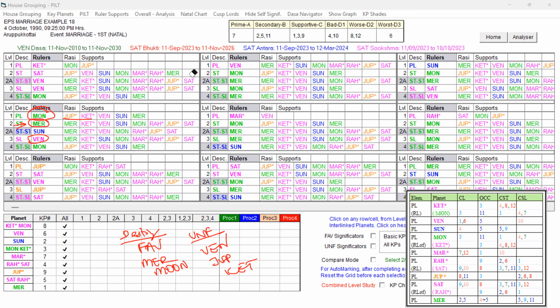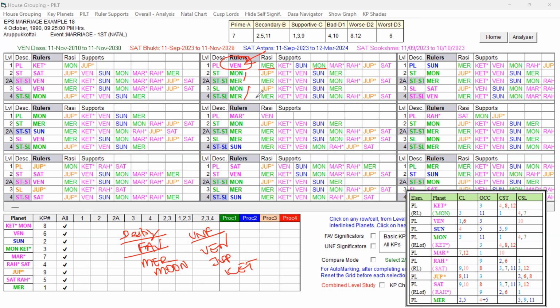Now we have to look at the Dasa Lord. In which Dasa did the native get married? The native got married during the Venus Dasa. Venus is the one having some weakness in the destiny, and that itself is ruling the Dasa Lord. It is indicating some weakness, right? That Venus is in the star of Moon, sublord Mercury. So the destiny's favorable key planets, Mercury and Moon, are playing a role at all levels. It is favorable and also forming a ruler link to the other levels.